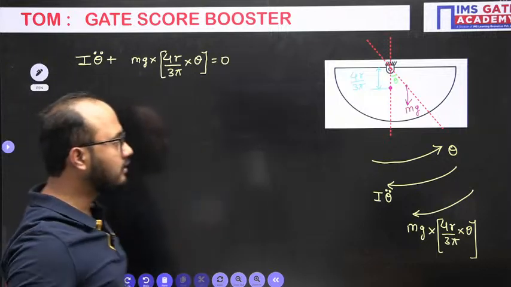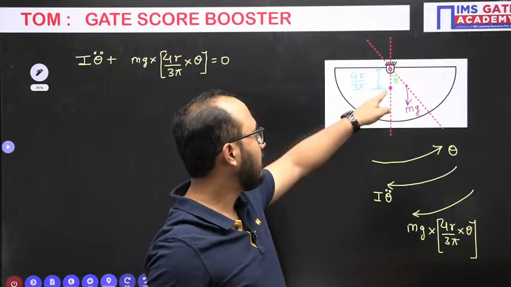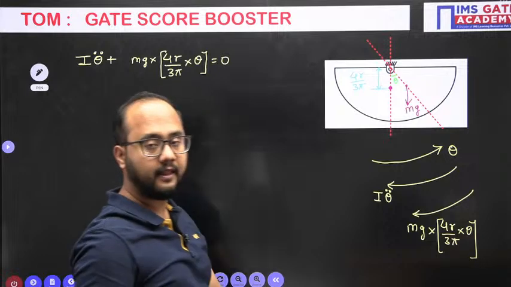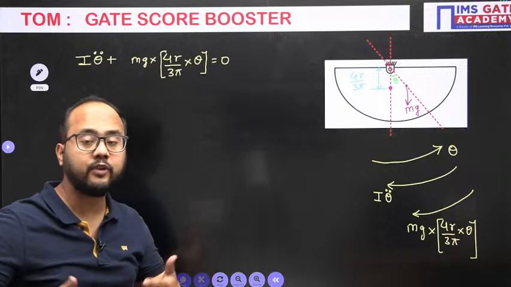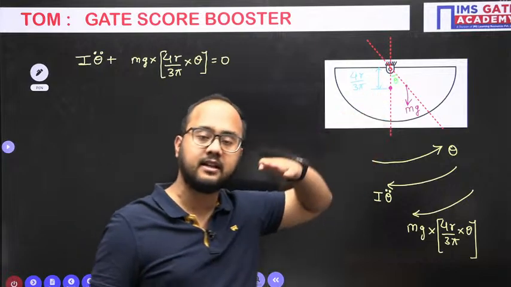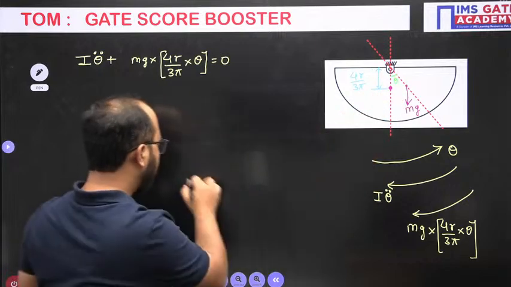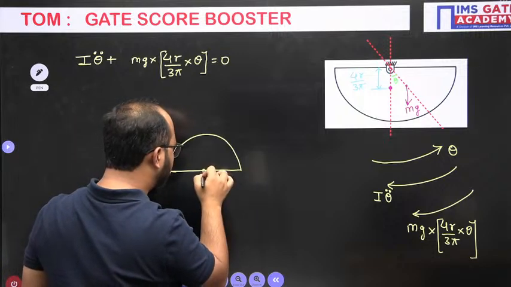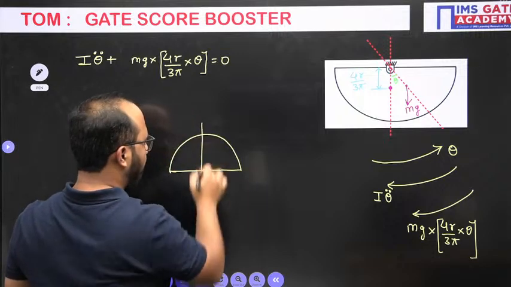And remember this point, everyone. The center of gravity is here, distance 4r by 3 pi, right? But about which point we need to calculate the mass moment of inertia? About the hinge point, which is on the diameter. Okay, this is the semicircular body. About this point we need to calculate the mass moment of inertia.